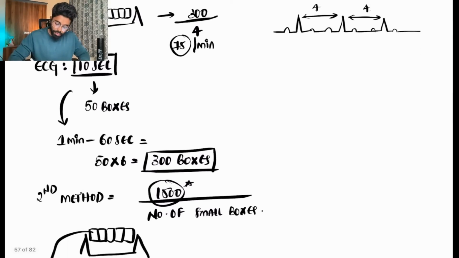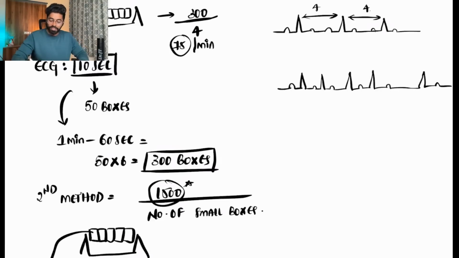But what if I have an ECG of this kind, where the distance between two RRs is not really the same? It can be two boxes, it can be three boxes, two again, it can be five or six boxes again.